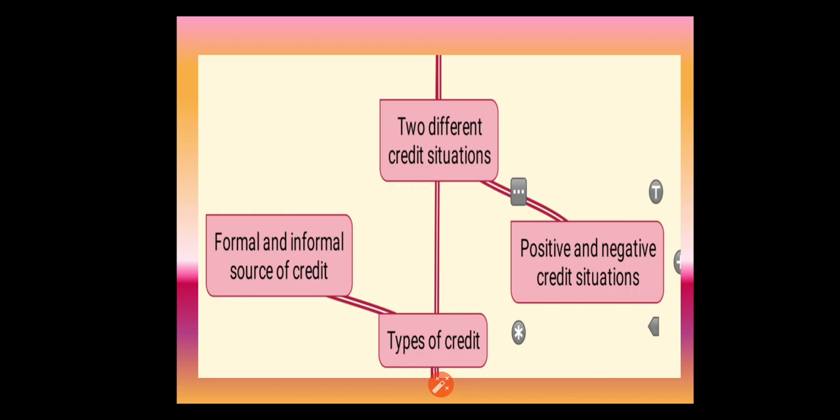In the formal source, we need collateral. Without collateral, we cannot get the loan in the formal source of credit. In the informal sources, sometimes the lender may ask for collateral or he may not. It purely depends upon the lender. Mostly the rich people depend on the formal sector, and the poor people mostly depend only on the informal sector because they are lacking collateral.